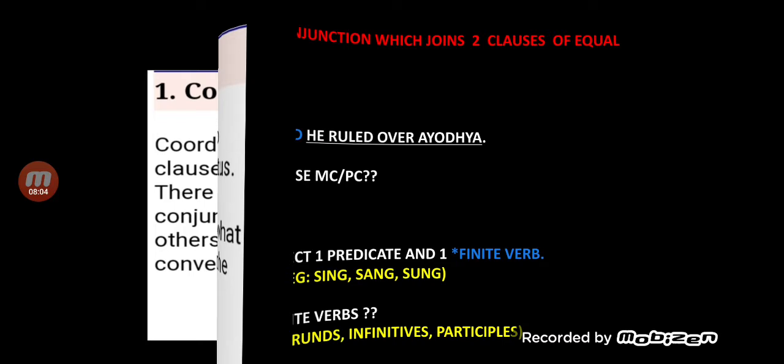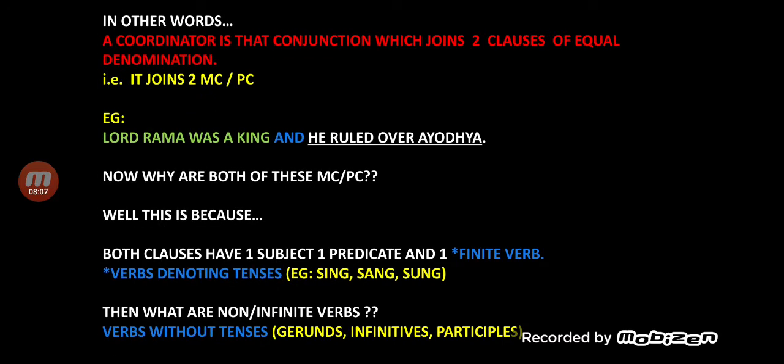If you look at your screens now, a coordinator is that conjunction which joins two clauses of equal denomination. That means it joins two main clauses or two principal clauses. Well, main clause is also called a principal clause. I'm sure you know this.